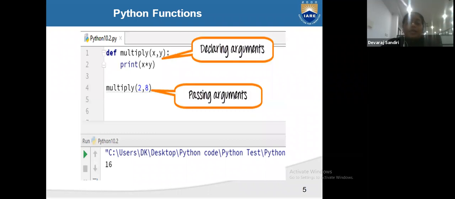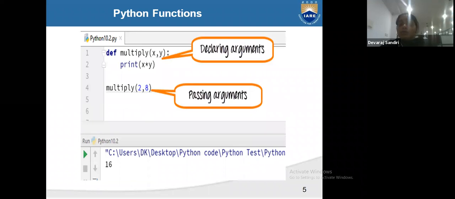See here, def multiply x comma y, print x and y. It is declaring the arguments. See how many arguments there are here? Two. x is one argument, y is another argument, and we are printing x and y.